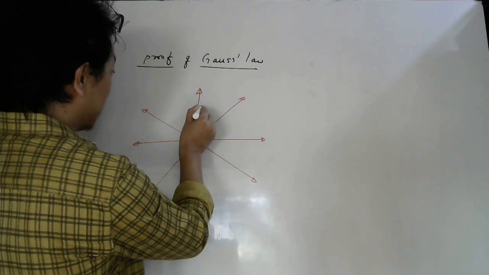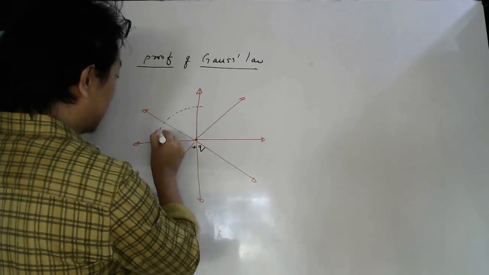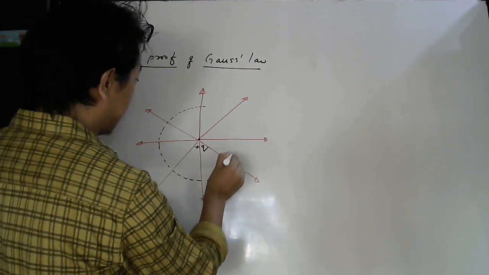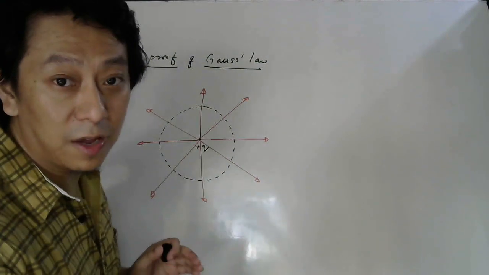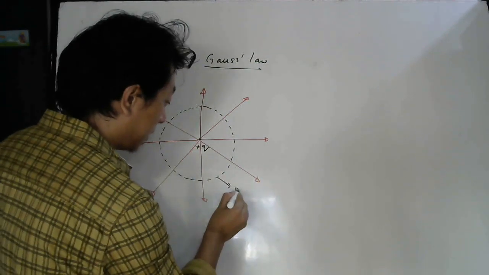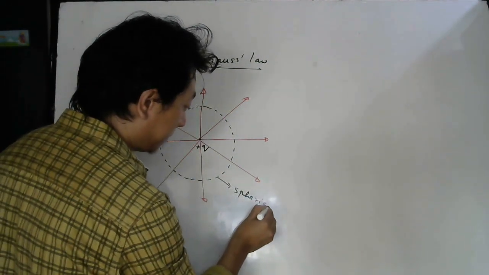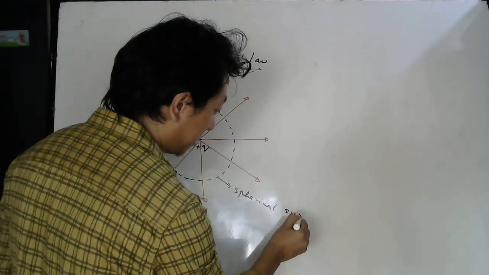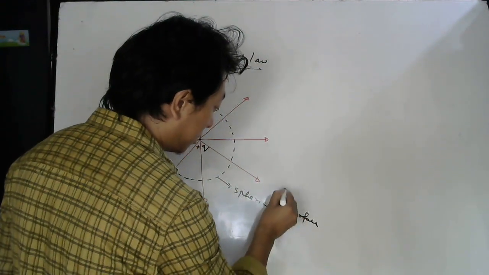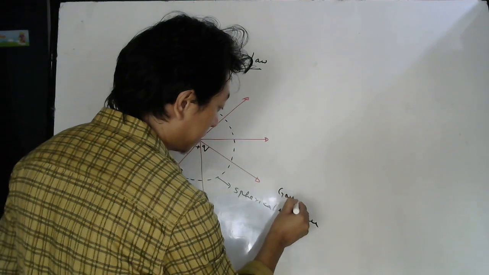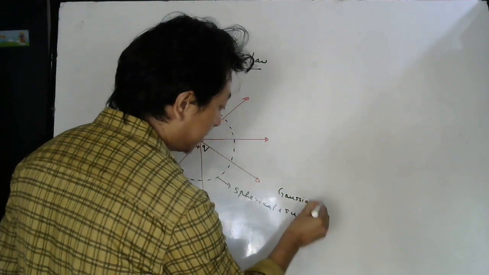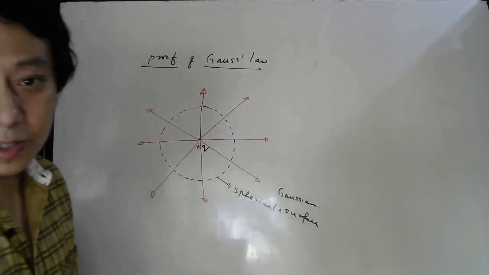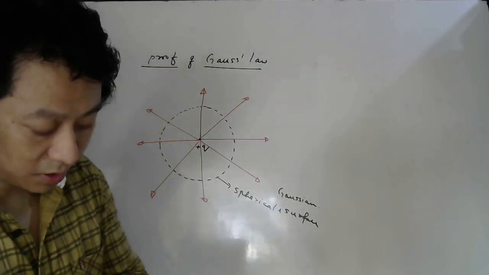The simplest closed surface would be a sphere in this case. So I have taken a spherical surface which is also called a Gaussian surface. Spherical Gaussian surface.